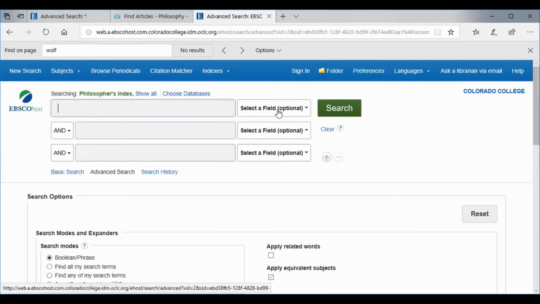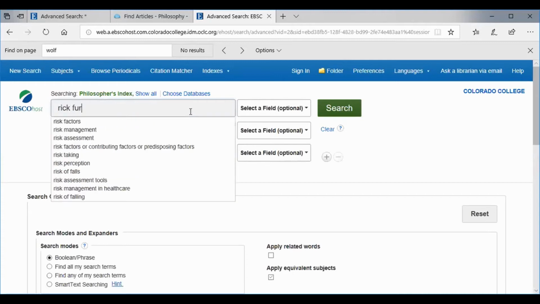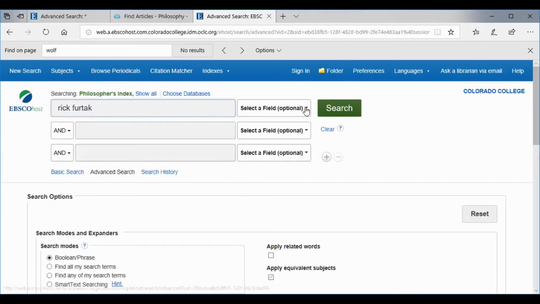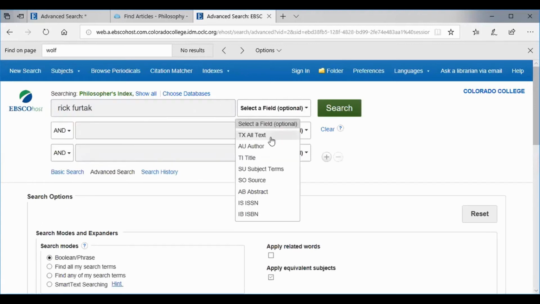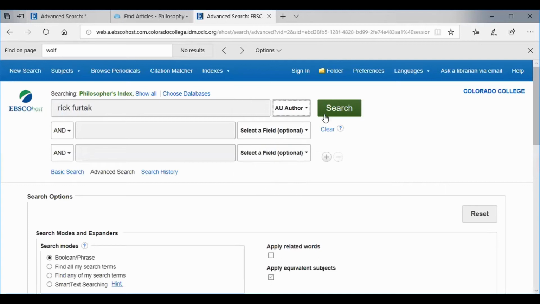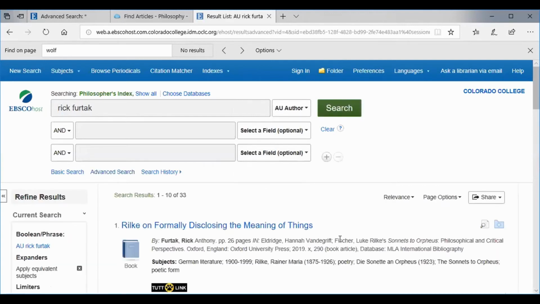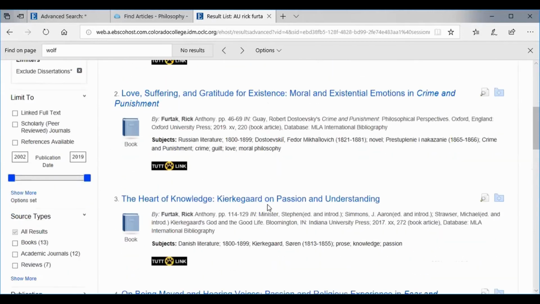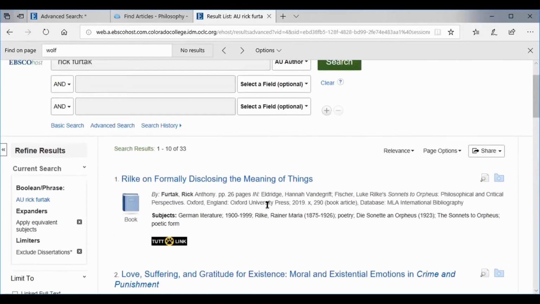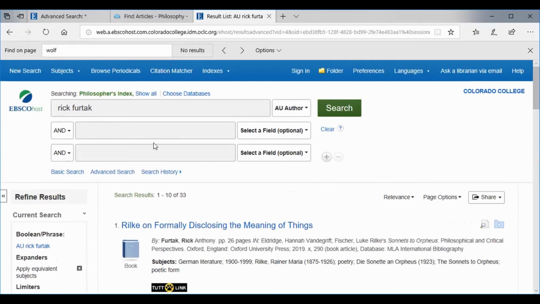The other thing we get, and this is really important, like I was saying with the dictionary and the encyclopedia, is to think about where you're looking for terms, right? So if we have a person's name, then we may not want to search everything. We may want to limit to author. And then what we're getting is just the things written by that individual. So now we have things written by that individual, right? So that's a really nice way to go.